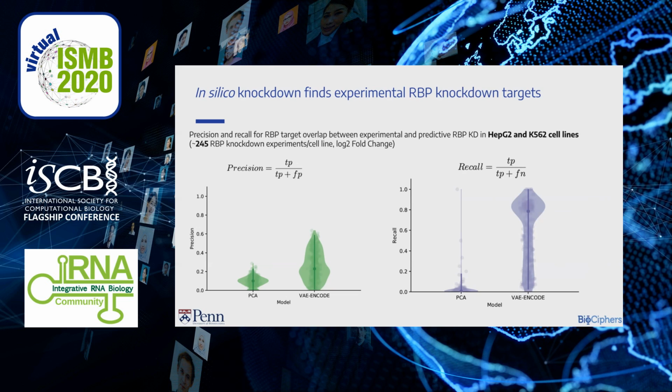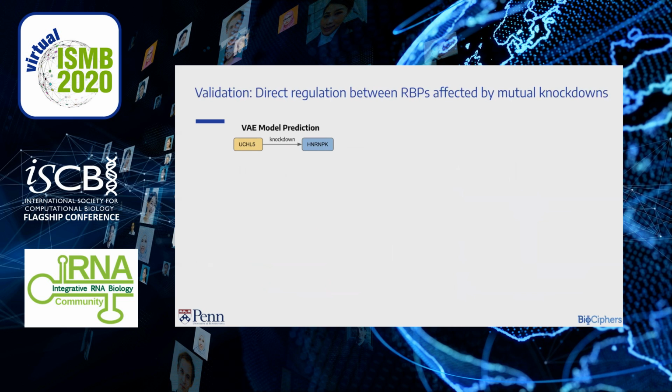So far, I have showed you that we can reconstruct RBP gene expression in tissues and simulate RBP knockdown in at least 2 cell lines. Next, we follow up on one RBP-RBP interaction found by the model. Our VAE predicts that in HepG2 cell line, UCHL5 knockdown alters gene expression of HNRNPK, and similarly, HNRNPK knockdown alters UCHL5 gene expression. This suggests that there is potential of some regulatory entanglement between these two.